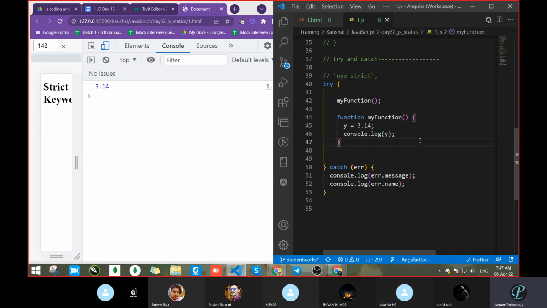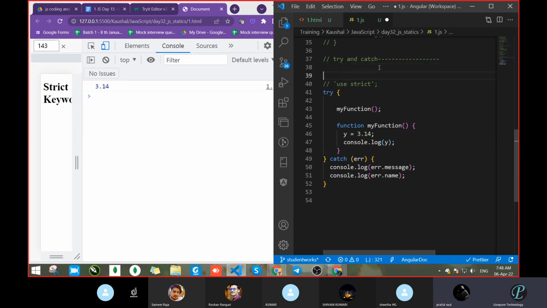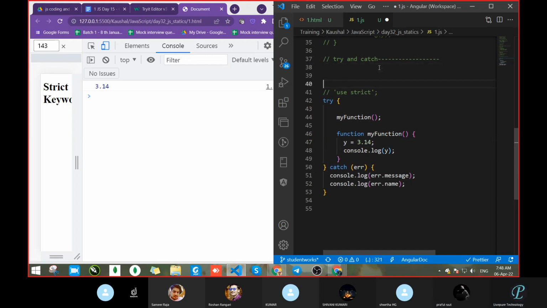We got the output, but this is not the correct way of writing the try and catch inside the function. We got the output, that's fine, but it's not the correct way. So how do we have to write? Why are we writing try and catch? We are writing try and catch to handle the error. If any error comes, to handle that one. So don't write like this.